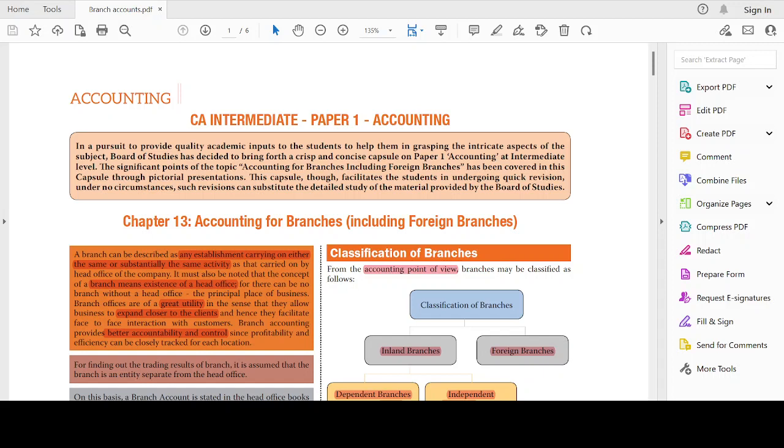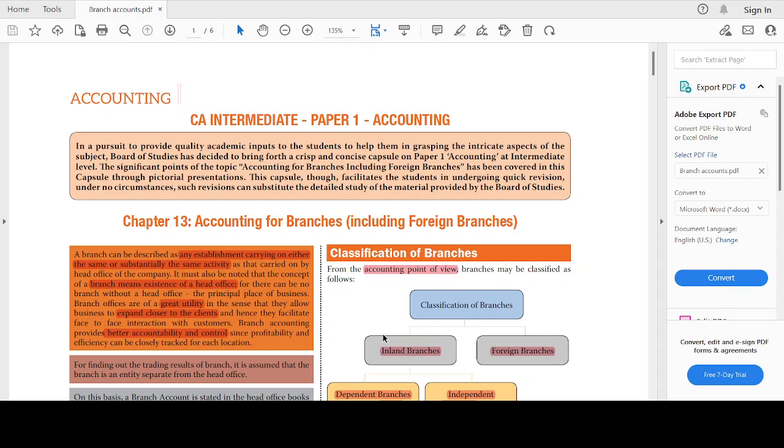Hi everyone, in this video let's discuss the concept of accounting for branches, including the foreign branches. Accounting for a branch can be described as any establishment carrying on either the same or substantially the same activity as that carried on by the head office of the company. Which means that without the existence of a head office there is no concept called branch. The head office means the principal place of business.